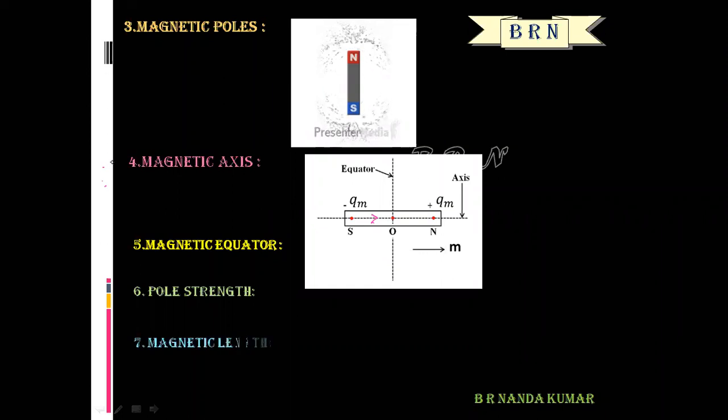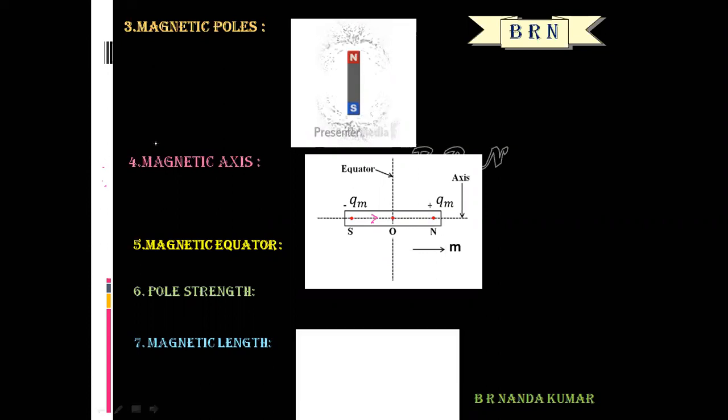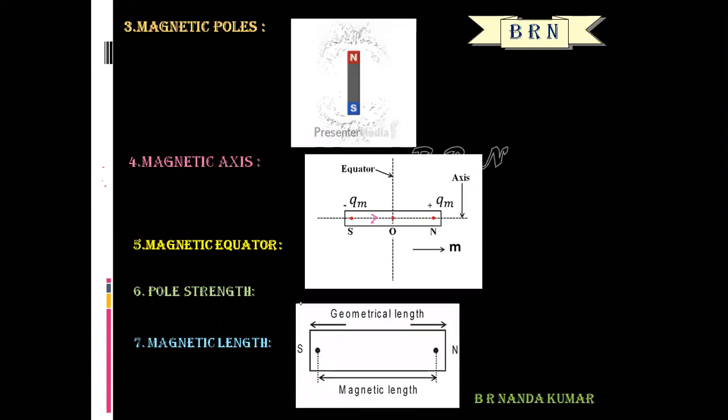And the next term is magnetic length. Magnetic length means the distance between two poles of a magnet. Each and every bar magnet has two poles, north pole and south pole.